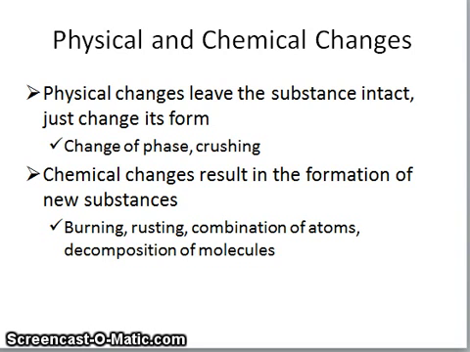The difference between physical and chemical changes is that physical changes leave the substance intact, while the chemical changes result in the formation of new substances. Examples of physical changes include phase changes or things like pulverizing. An example of a chemical change might be rusting or the reaction food undergoes when it cooks.